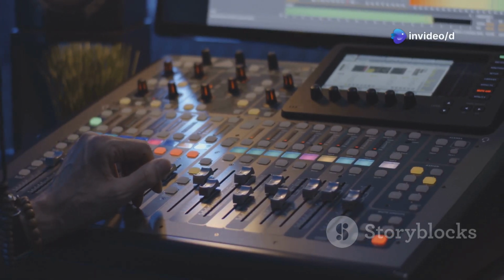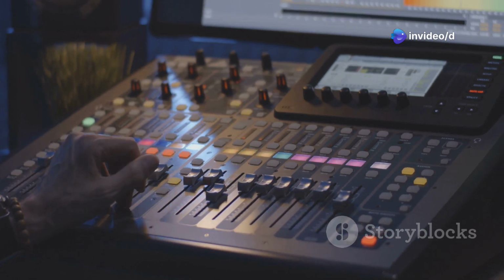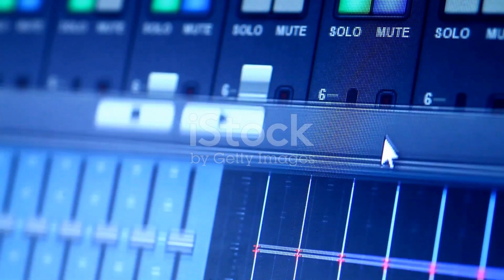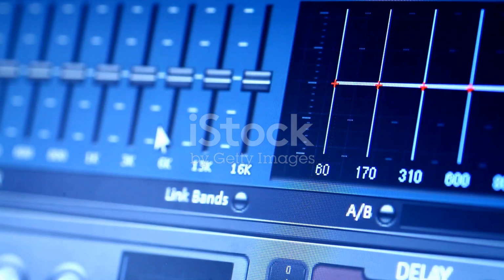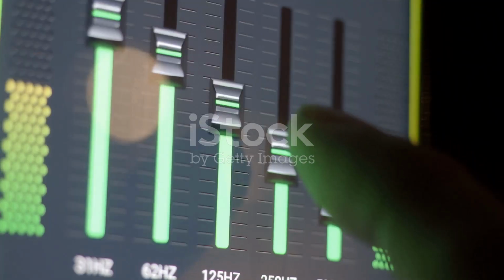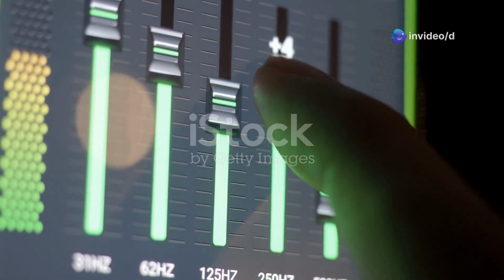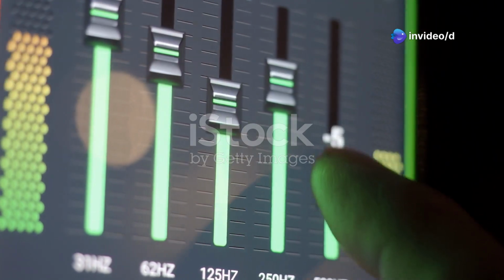EQ, or equalization, is like a sound sculptor's chisel. It allows you to shape the tone and character of your audio by boosting or cutting specific frequencies. Imagine a muddy guitar track. EQ can clean it up, making it punchy and defined.